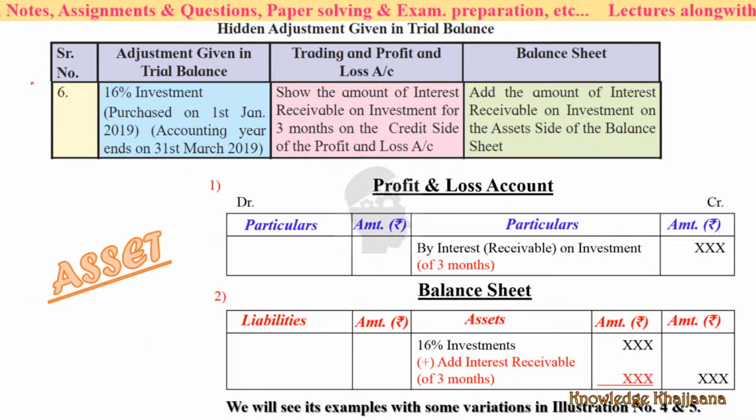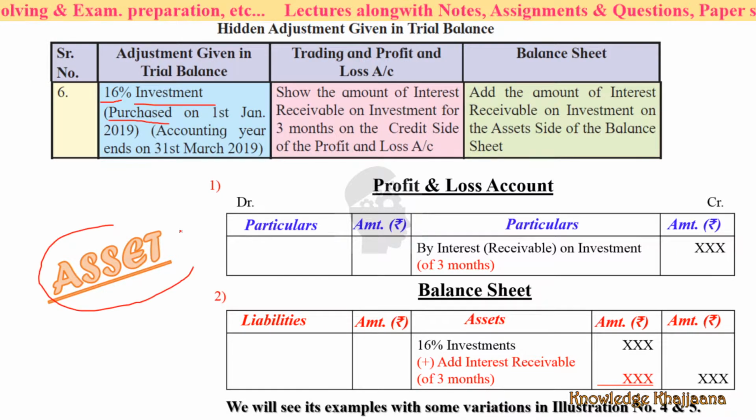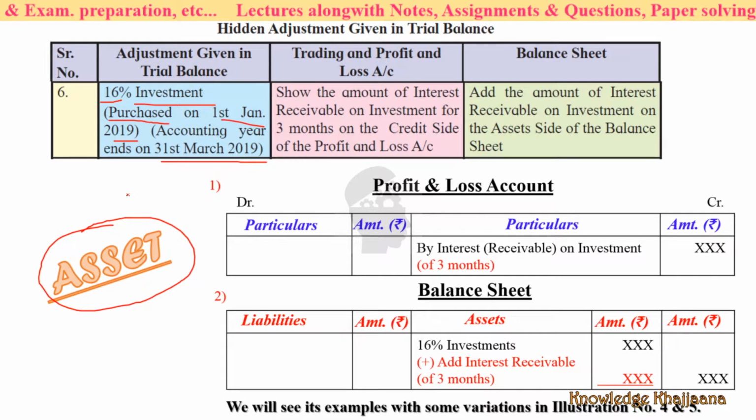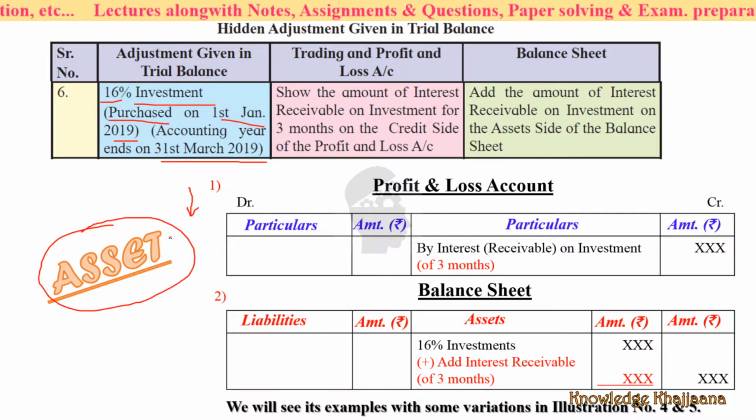Next adjustment, 16% investment. See, this is an investment purchased. Investment purchased means it is an asset on 1st January 2019, and the accounting year ends on 31st March 2019. What does this mean? It means you have to receive 3 months interest, which is not yet received.